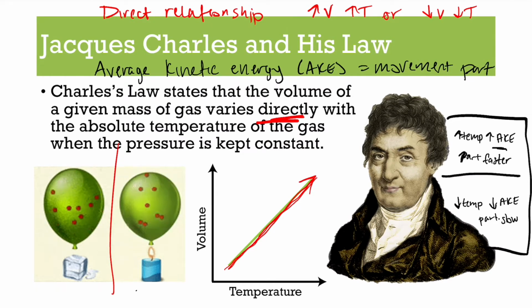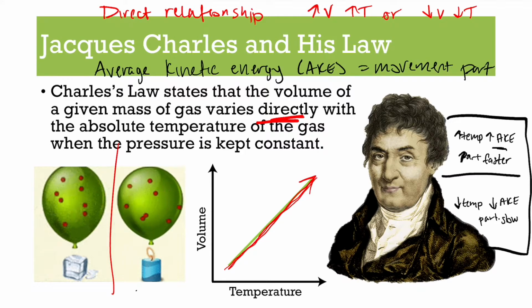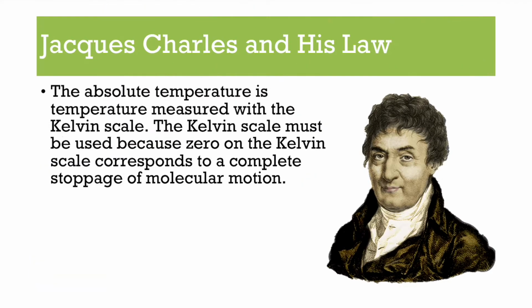There's more collisions, there's more bumping, there's more everything. So with this increased average kinetic energy, because of the increased temperature, the particles are bumping against the side of the balloon a lot more, and that's what causes the balloon to expand and that volume to increase. So that's that direct relationship between volume and temperature. One goes up, the other goes up. If one goes down, the other goes down as well.